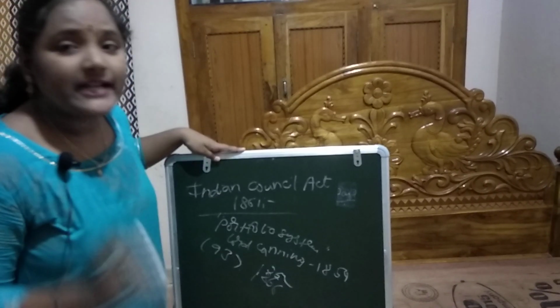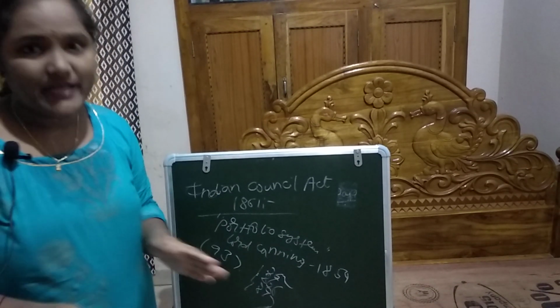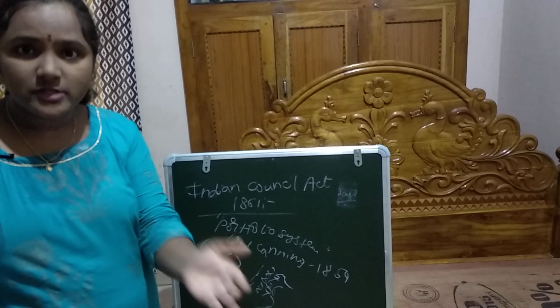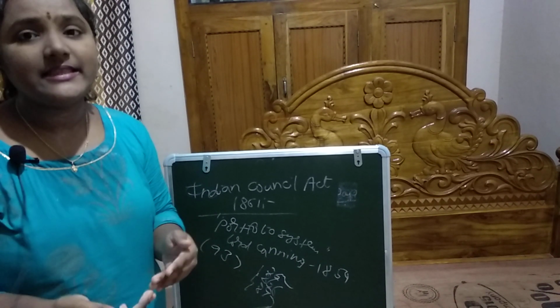Next, this act established the legislative councils in Bengal in 1862, in the North-Western Provinces in 1866, and in Punjab in 1897 respectively. So this established the legislative councils of Bengal, the North-Western Provinces and the Punjab.